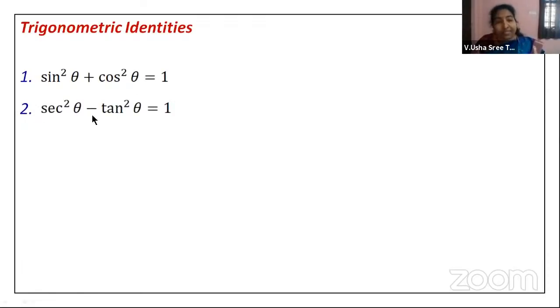Now, this is looking like a square minus b square form. So you can always write it as a plus b into a minus b, isn't it? So secant theta plus tan theta into secant theta minus tan theta is equal to 1. That means this is the other form of the same formula, right?